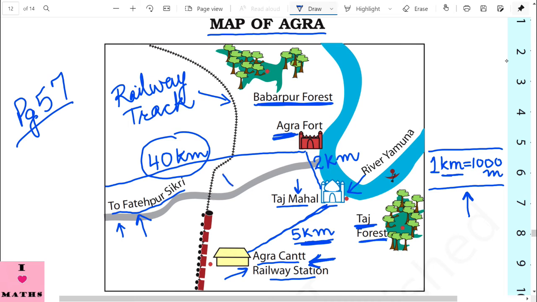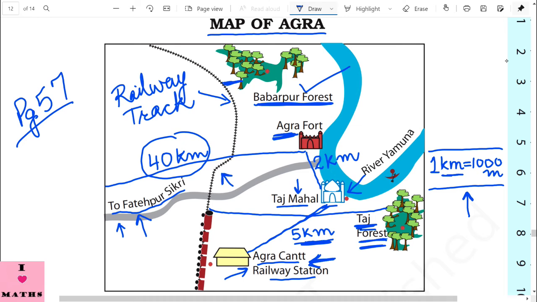And this is our railway line. If you see, Badarpur forest is at this distance from the railway line and Taj forest is far away from the railway line. Even the closest, if you see, it is this distance. So Badarpur forest is closer to the railway line.